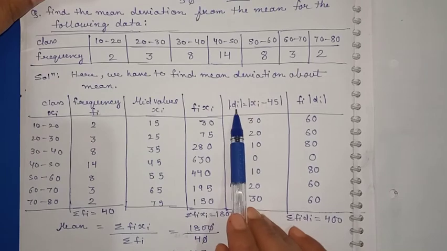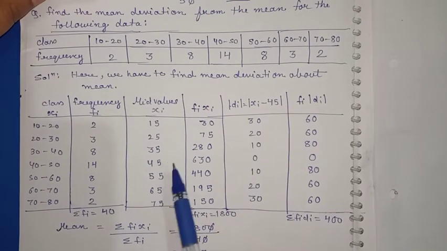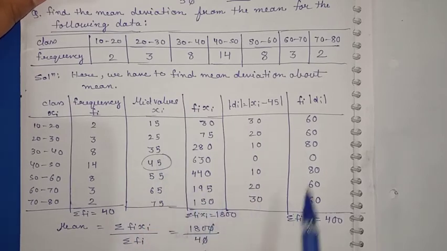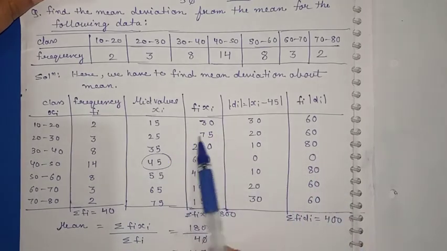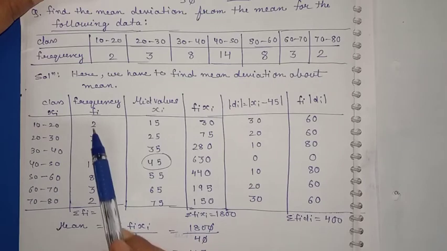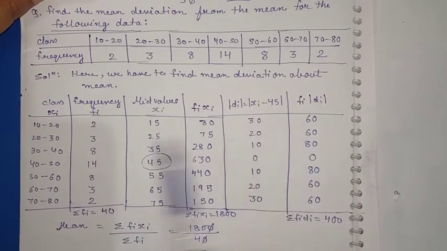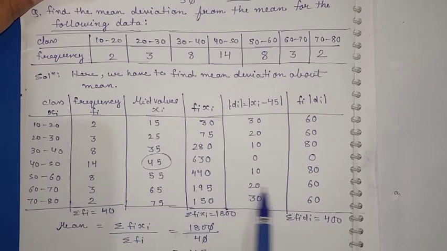So I am finding di also. How to find di? You know that xi minus, we will take this mid value 45. So xi minus 45 becomes this, and afterwards we find fi into mod di. This will be our table. f is 2, 2 into 30 is 60, 3 into 20 is 60 again, 8 into 10 is 80. Similarly 14 into 0 is 0.